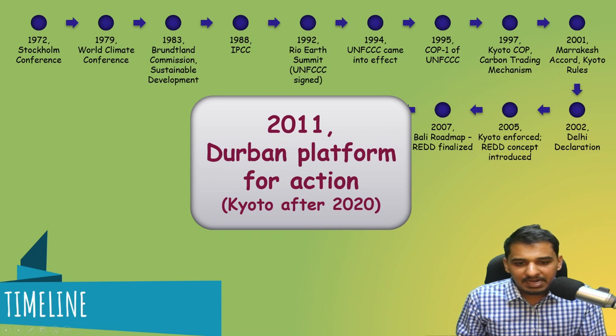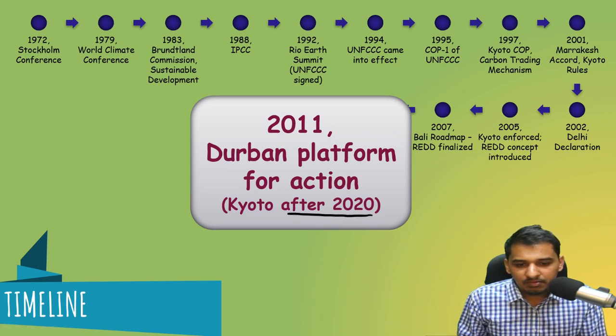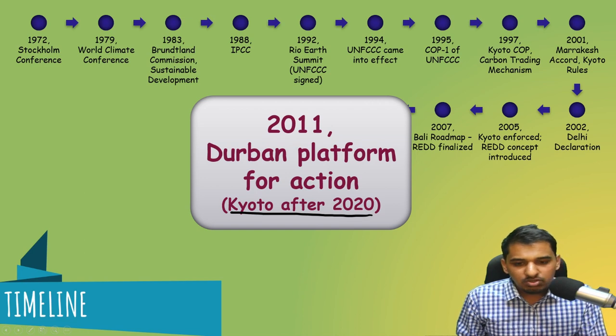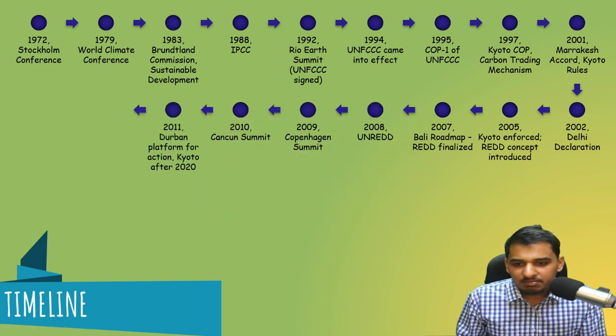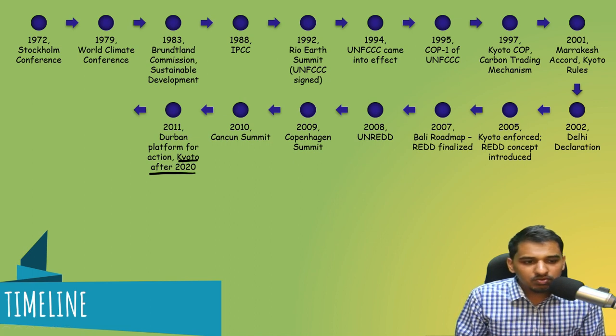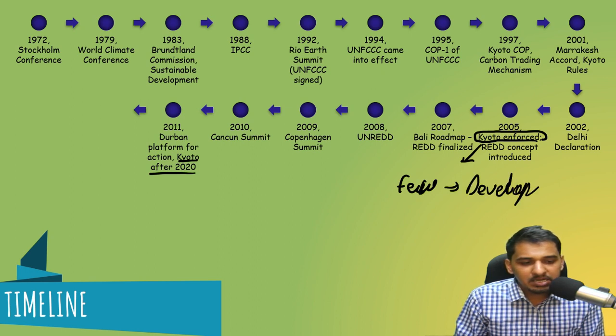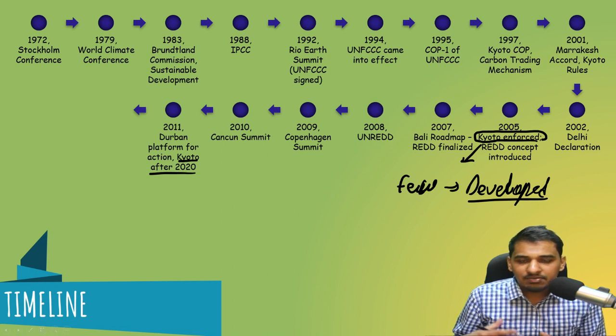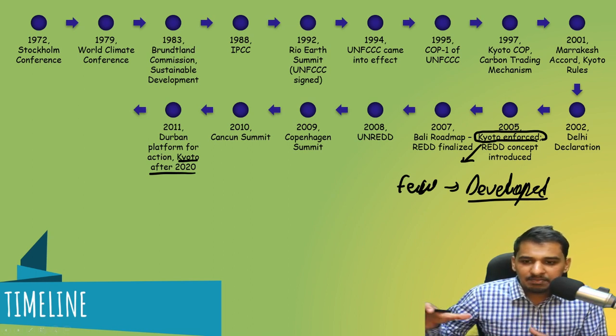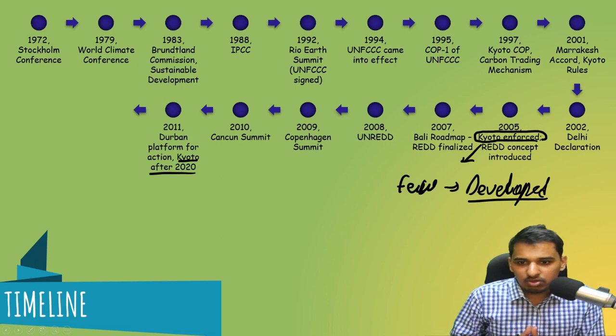Then we had the Durban Platform for Action. So what will happen to Kyoto after 2020? This Durban Platform for Action was focused on what will happen to Kyoto and its various agreements after 2020, because Kyoto was enforced only for a certain amount of time. It was enforced in 2005, but it only contained a few countries, mostly developed countries. Developing countries were kept out of Kyoto Protocol, and it was agreed that after a certain period of time, developing countries would also be brought under it.